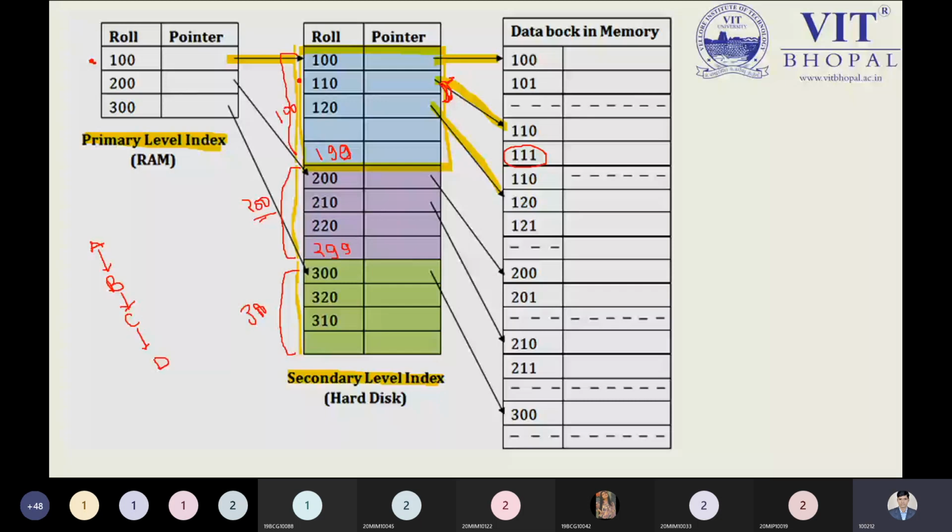And now, using the address 110, it goes to the data block and starts searching each record till it gets 111. This is how a search is performed in this method. Inserting, deleting, and updating are done in the same manner, and this is the process we have to follow step by step.